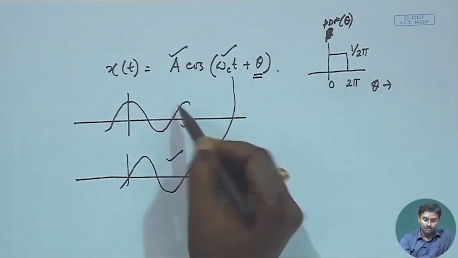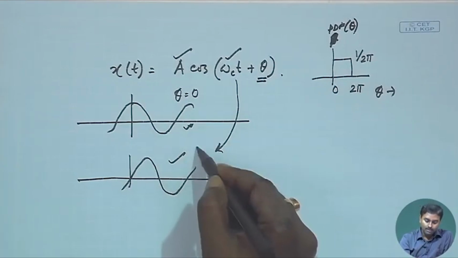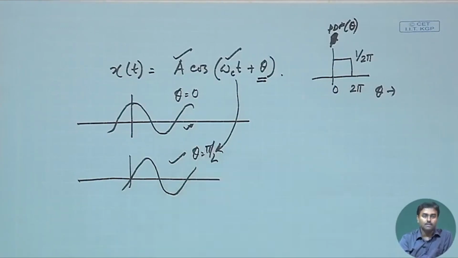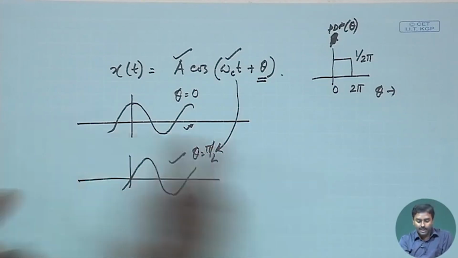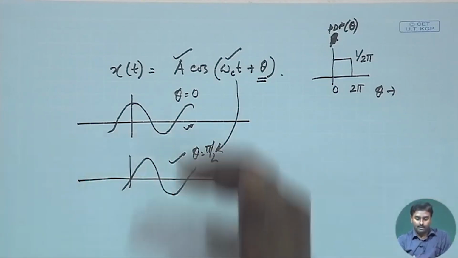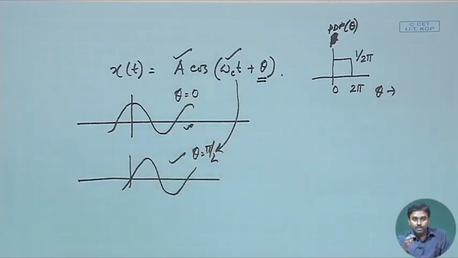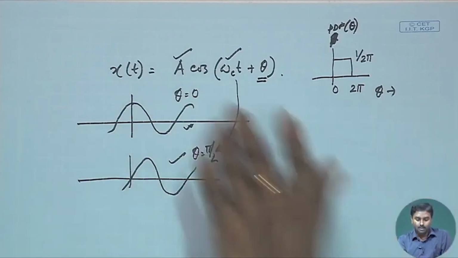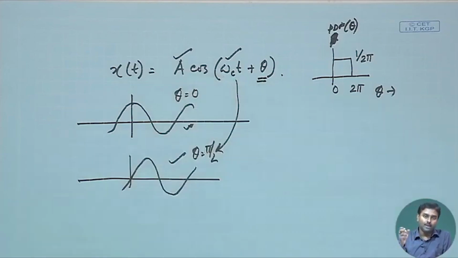So, theta is 0 over here, theta is pi by 2 over here, okay, and so on up to 2 pi it can. So, any of them might be chosen, because when I am transmitting I do not know what that theta will be at the receiver side. So, any of them will be chosen for me.